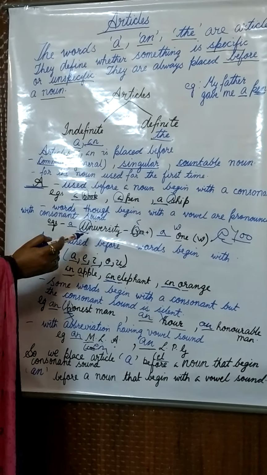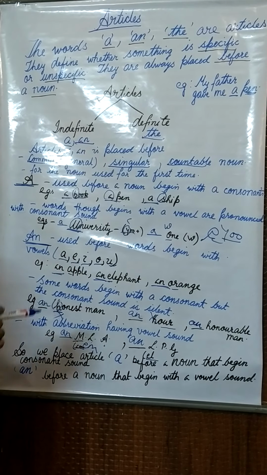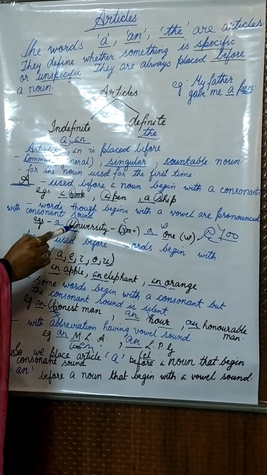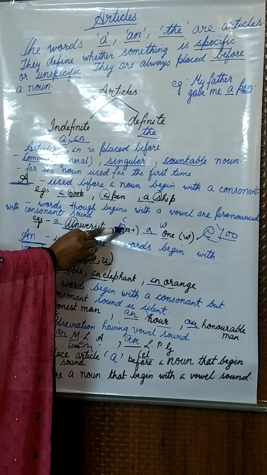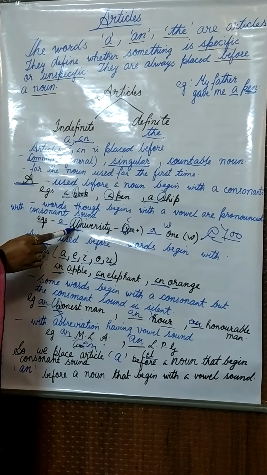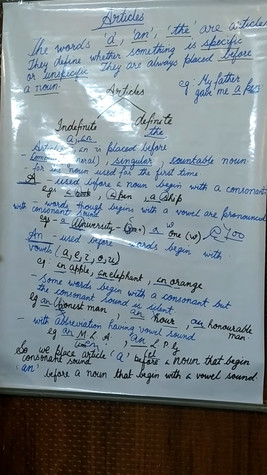Here we can clarify this doubt with the help of the example university. University, though it does not begin with a consonant letter, still the pronunciation it is making is 'yu'. It is a Y sound, so it is a consonant. Though it begins with a vowel, it makes a consonant sound, so we place the article a.